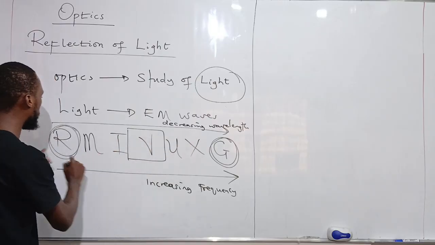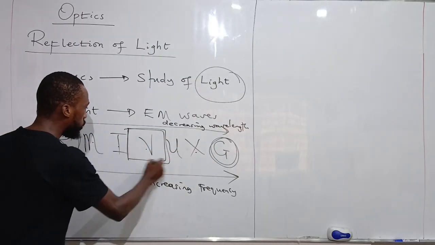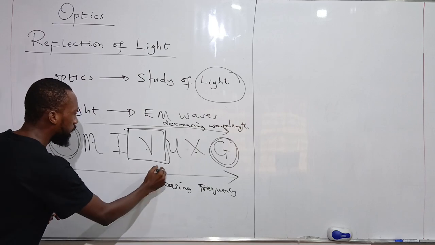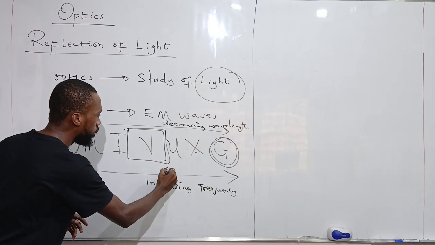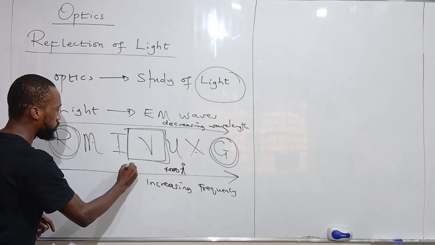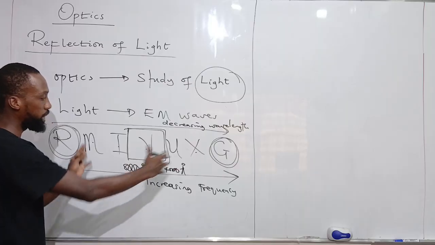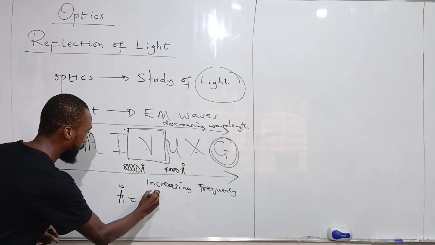Out of these seven, we have a portion which is usually between, because this is the order of decreasing wavelength, around 4,000 angstrom to about 8,000 angstrom. That's the range of the wavelength. Angstrom means 10 to the power minus 10 meters.